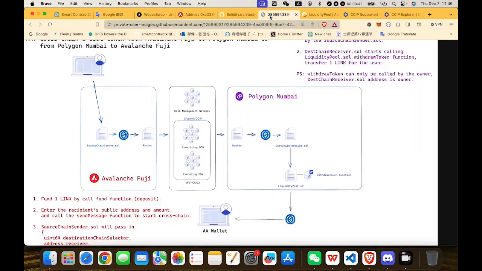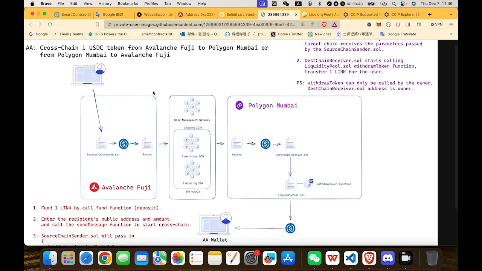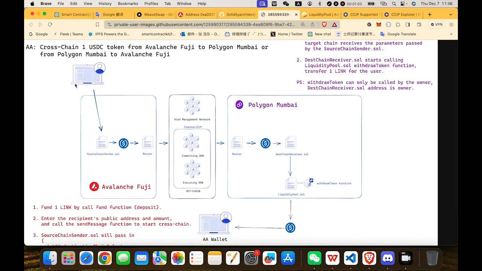So you can look at this picture. You can see how it works. For example, Alice wants to cross-chain one USDC token from Avalanche Fuji to Polygon Mumbai. So first, Alice needs to approve and fund one USDC token to the source chain sender contract. And the next step, Alice will call the send message function in the source chain sender contract.